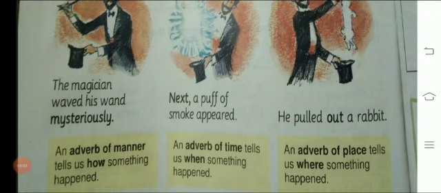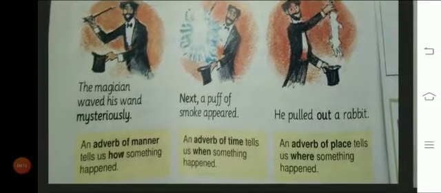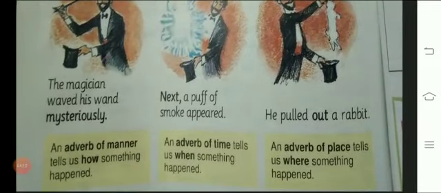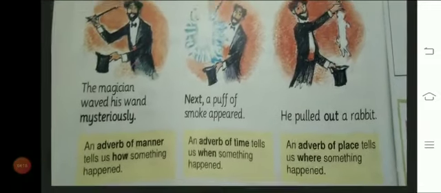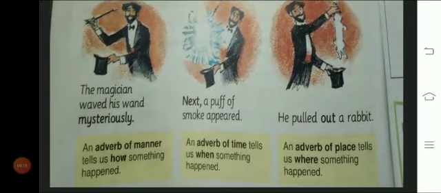The next example is of an adverb of place: he pulled out a rabbit. You can also see the illustrations here. Out is highlighted. It is telling us where something happened. An adverb of place tells us where something happened.